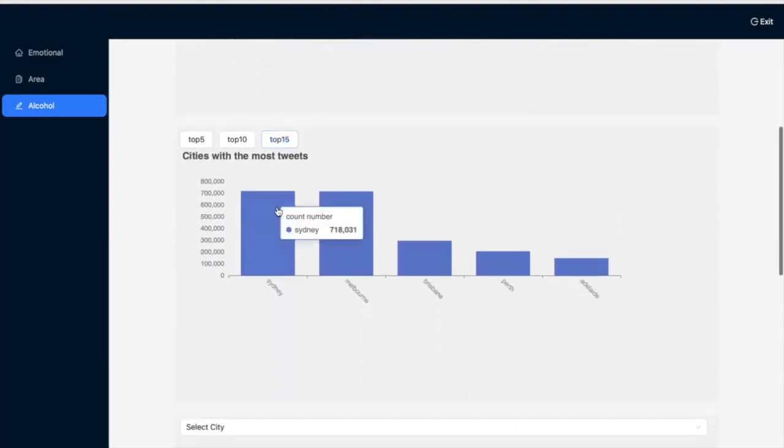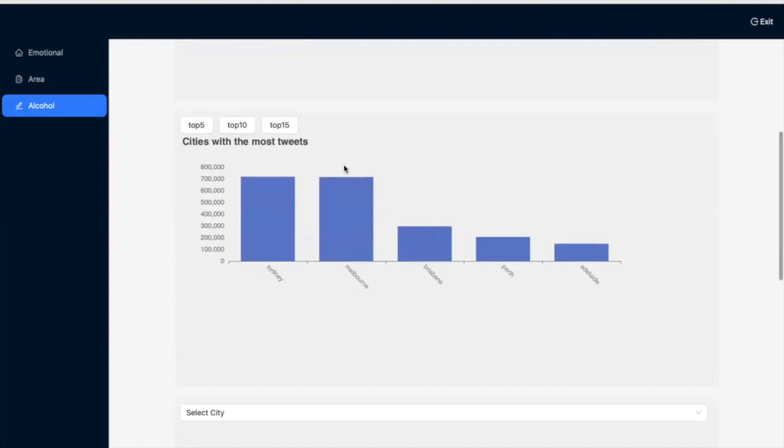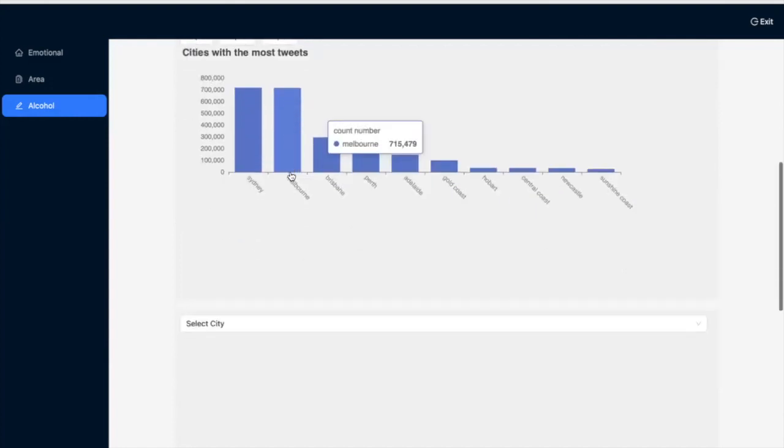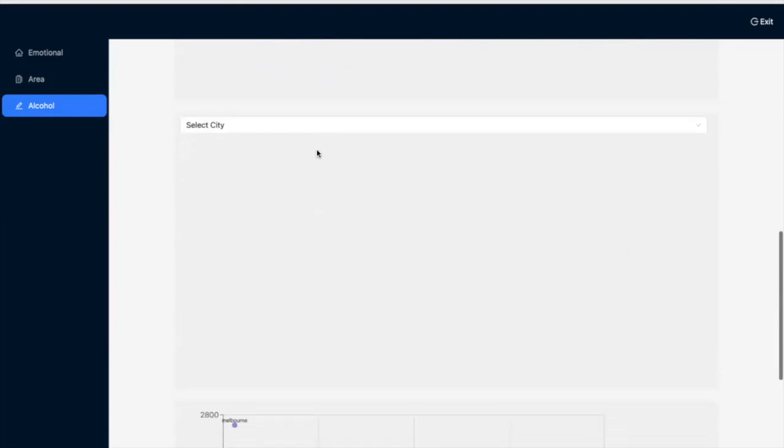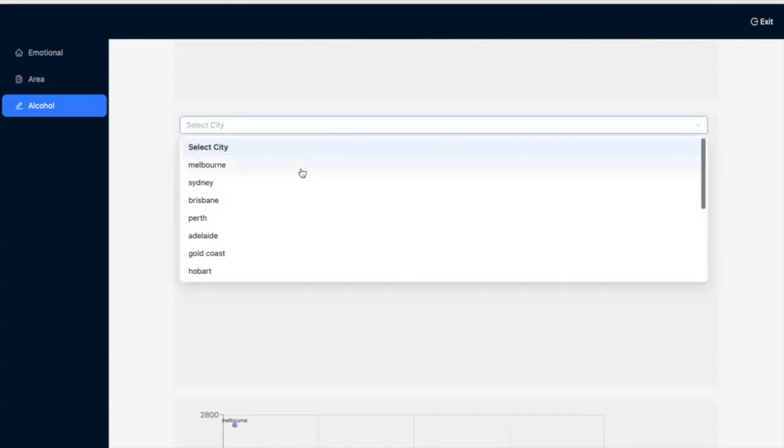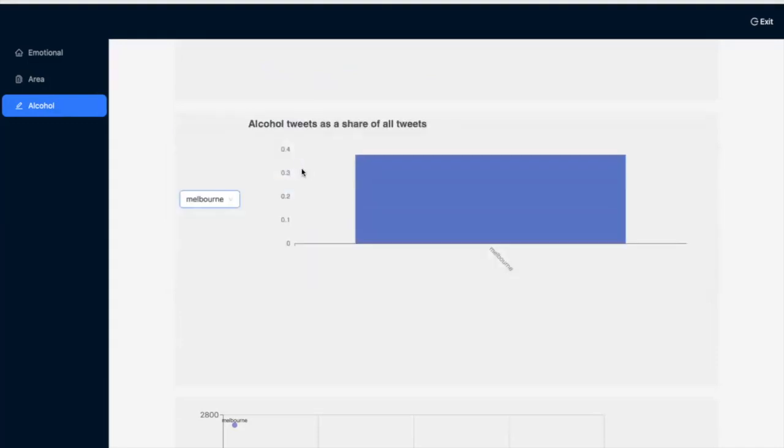The second graph is also a pie chart. It shows the city with the most tweets, so it includes all the tweets posted in a certain region. Again, users are able to select different options. Finally, we can select a city to show the proportion of alcohol-related tweets.